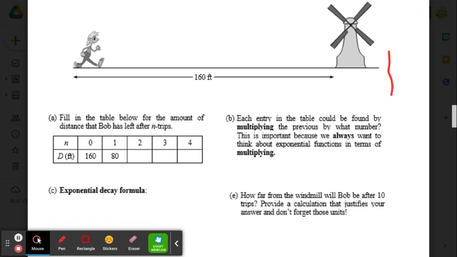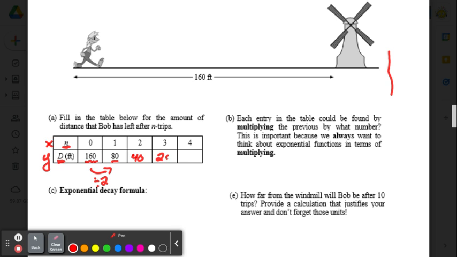So we're going to fill in the table, and it's started. N is the number of trips, and D is the distance. Remember, this is like X, and this is Y. So we start at 160, and then we cut it in half. Think divide by 2. So we keep dividing by 2, and this is what I get.